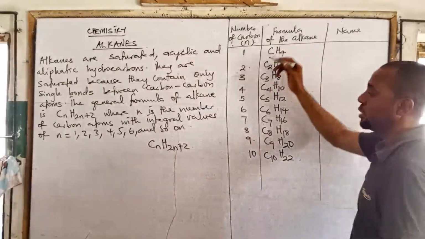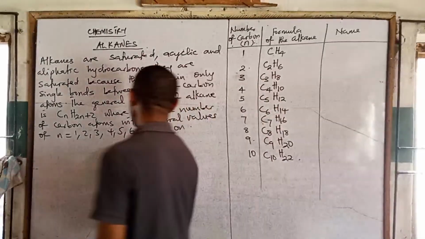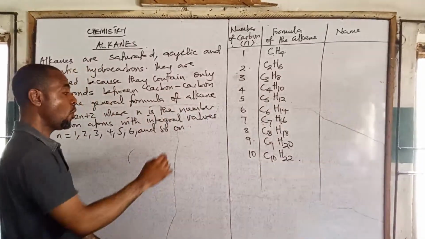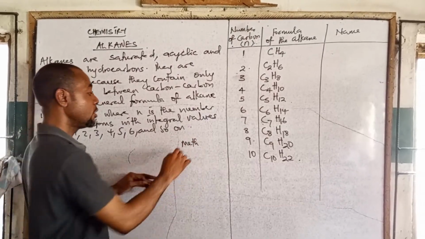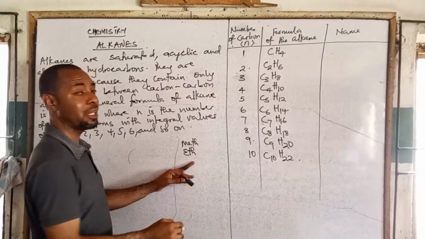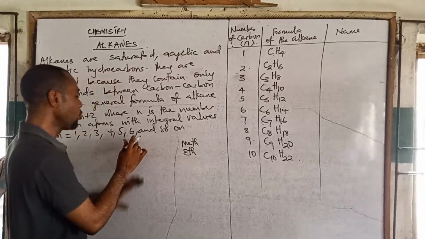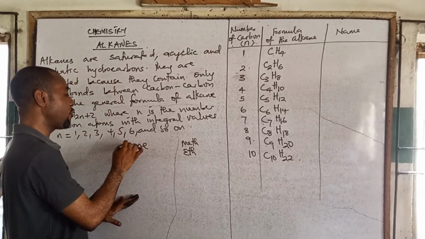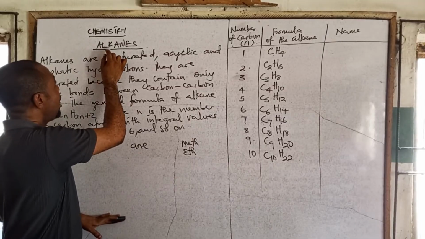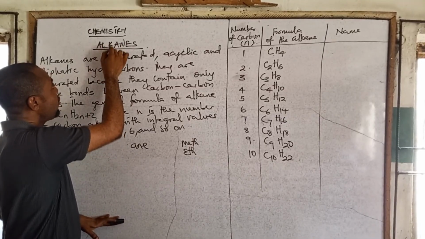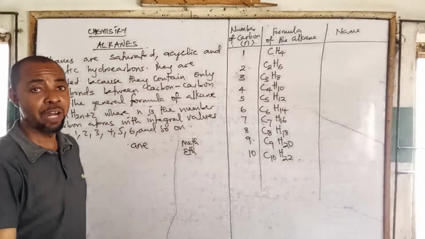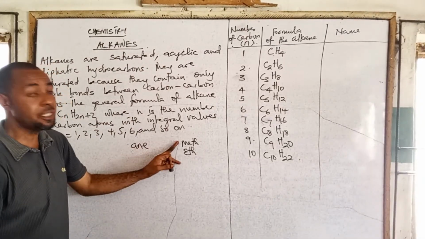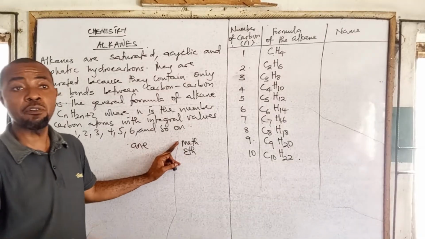Then, what's the name? There is a prefix for the number of carbon, and the root is ANE from alkane. The prefixes are all about the number of carbon.